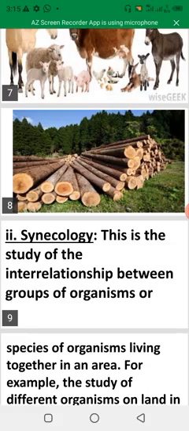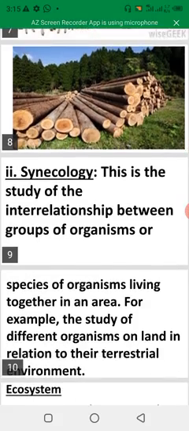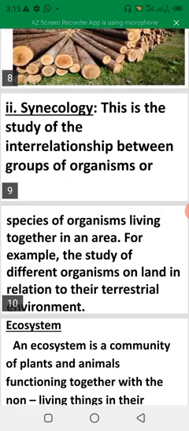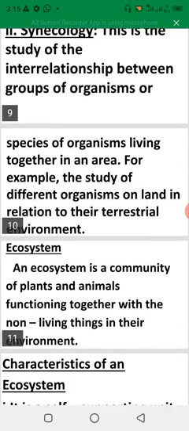The second one is synecology. This is the study of interrelationship between groups of organisms or species of organisms living together in an area. Just take the whole area, everything living in that area. You study their lifestyles, everything, their interaction, you study it. For example, the study of different organisms on land in relation to their terrestrial environment.